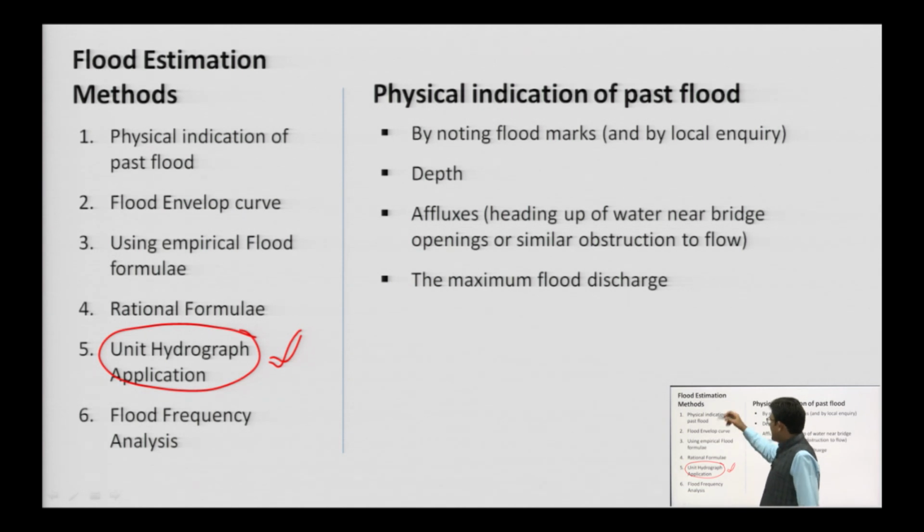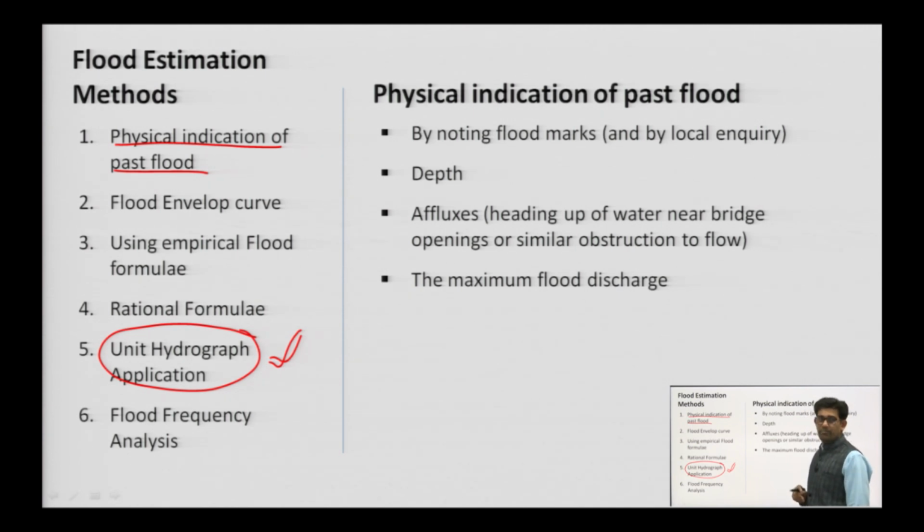The first method which we are going to study in this unit is number 1, the physical indication of the past flood. This is the first step. We do this by noting the flood marks and by local inquiry from the people residing in the nearby area.